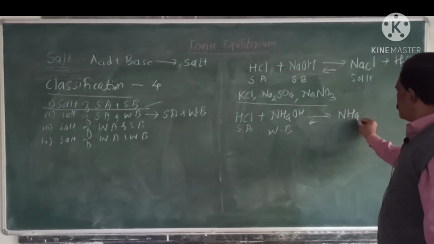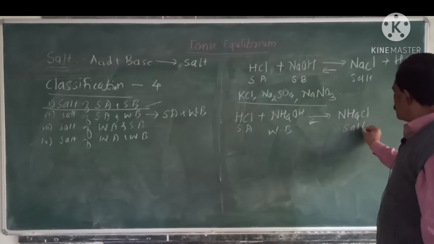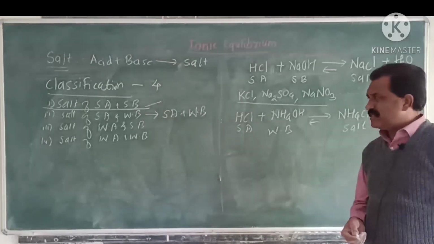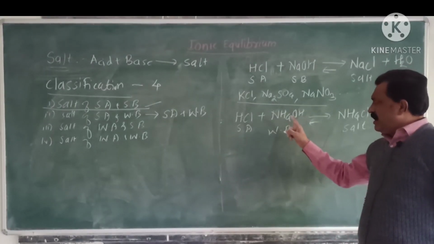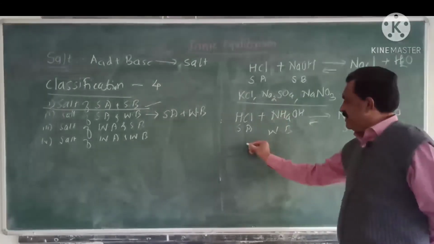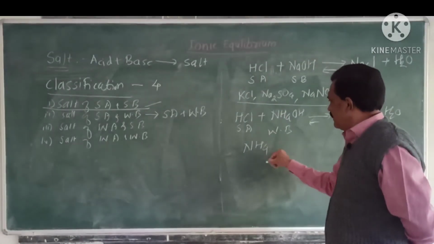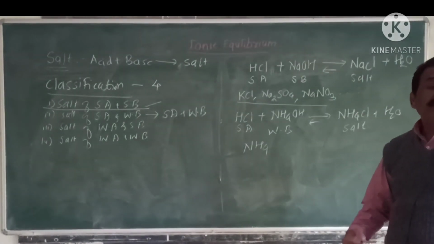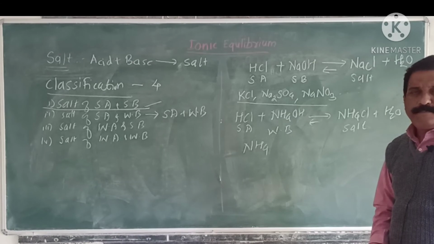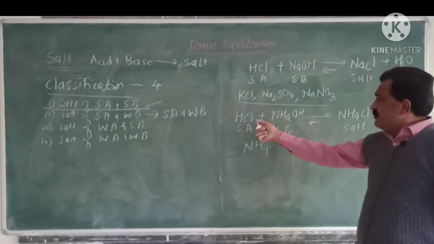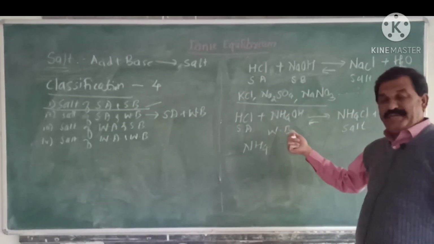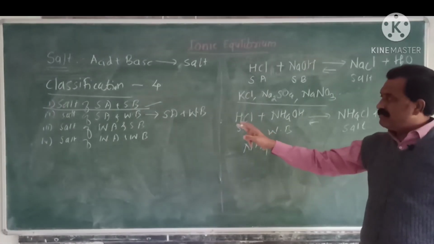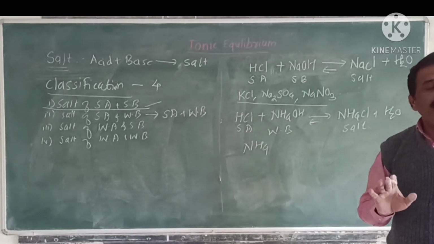It is the salt of strong acid and weak base. You can give many such examples: ammonium chloride, then ammonium sulfate (NH4)2SO4. If you change the strong acid or the weak base, a new example of salt of strong acid and weak base will be obtained.